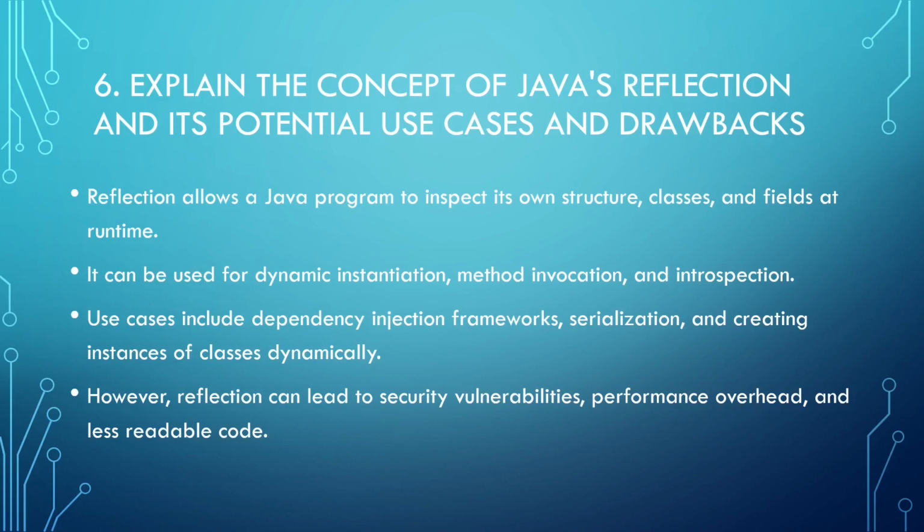Use cases include dependency injection frameworks, serialization, and creating instances of classes dynamically. However, reflection can lead to security vulnerabilities, performance overheads, and less readable code.